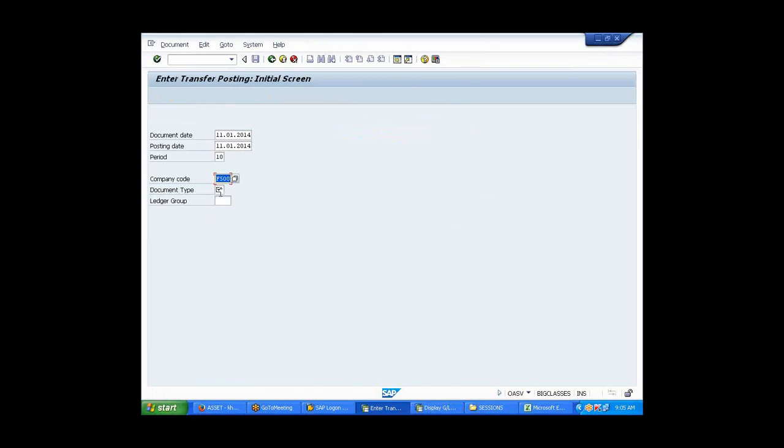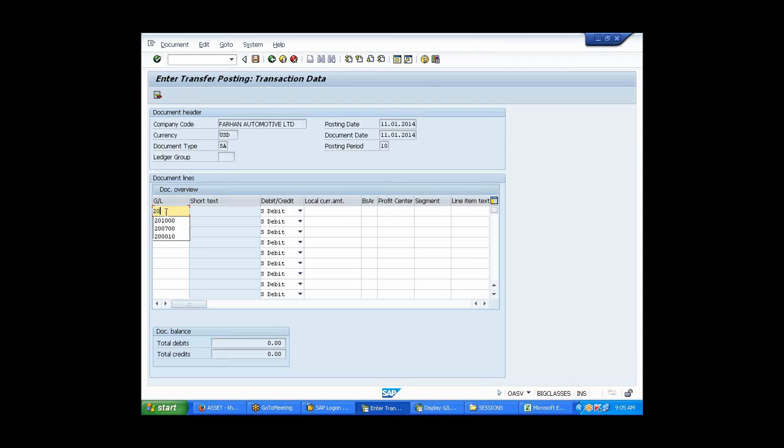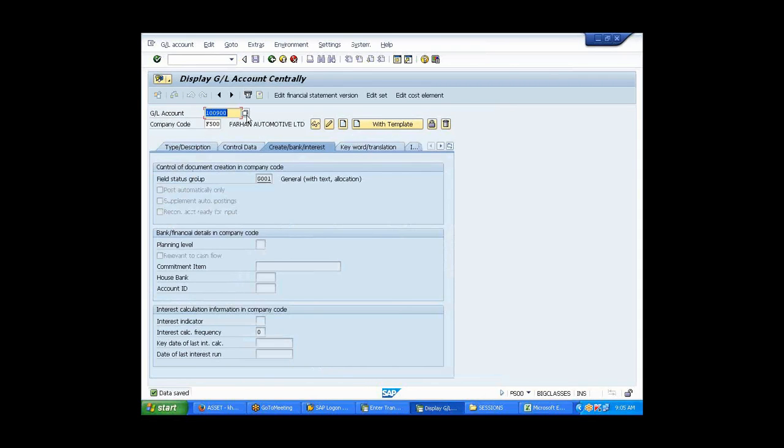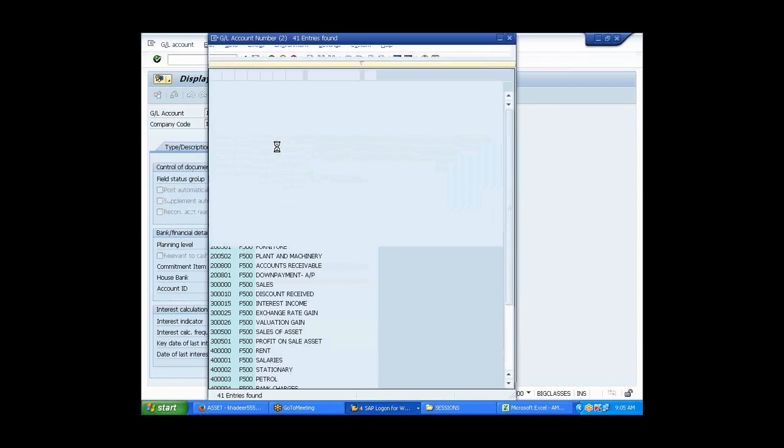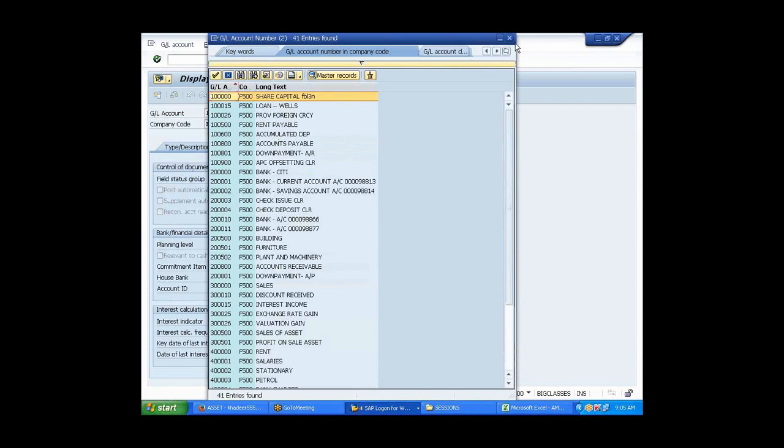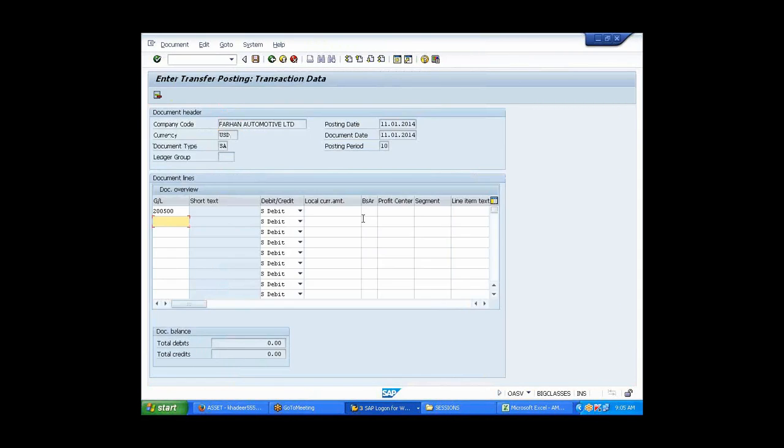Here I go. I came back to that posting, transfer balances, OASV. I give SA, enter. GL account 200,500. Now need to look for the accumulated depreciation GL. 100,600 accumulated. 100,900, just now we have done it. This is credit. This is also credit. First one is debit.